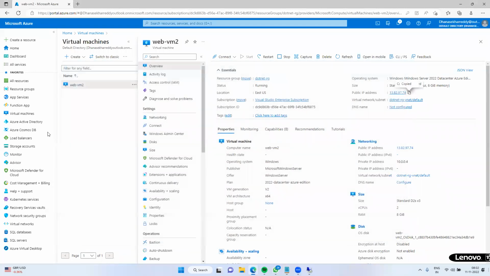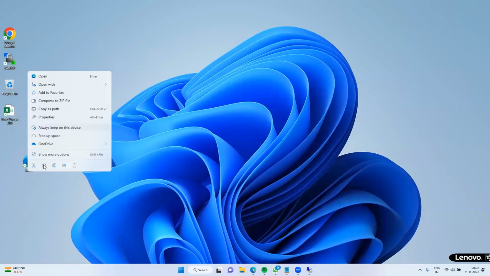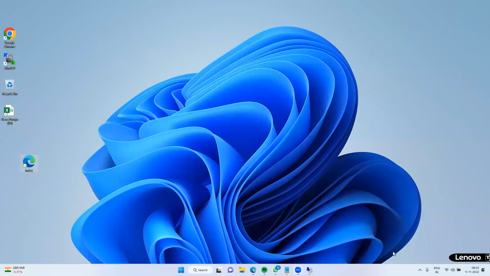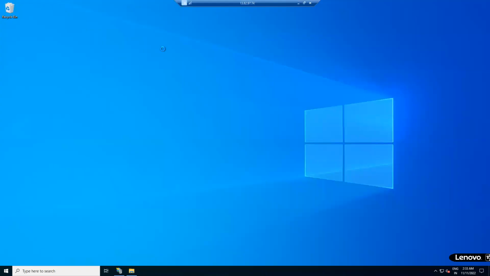Now copy this file, and paste it into the virtual machine.